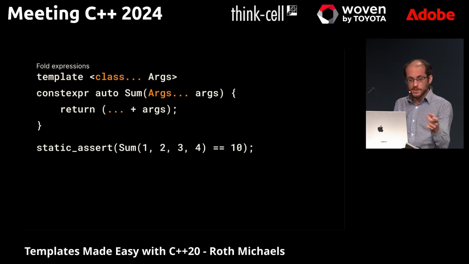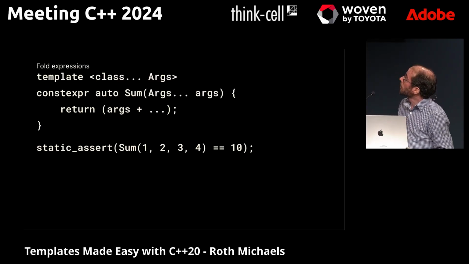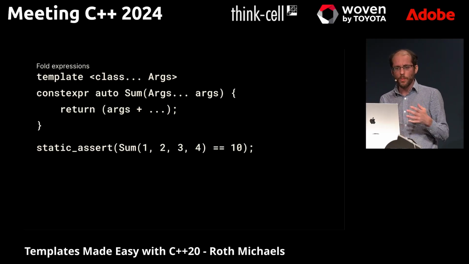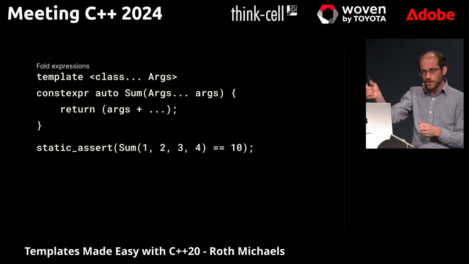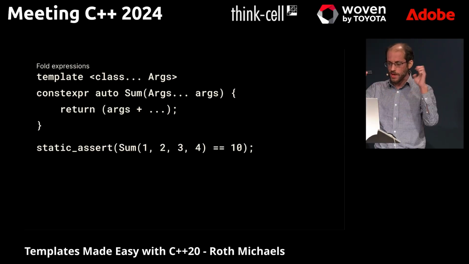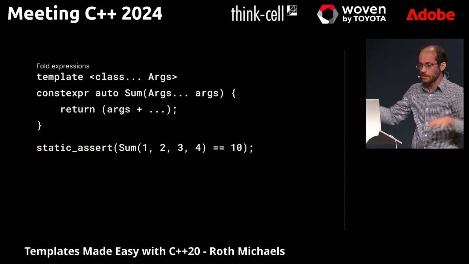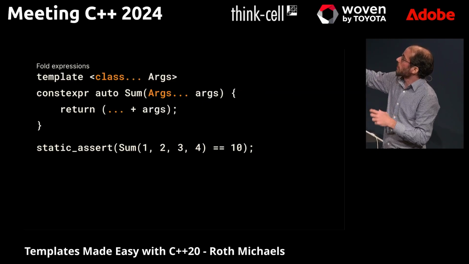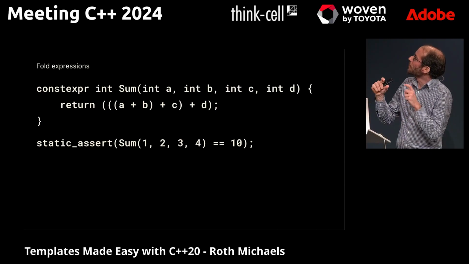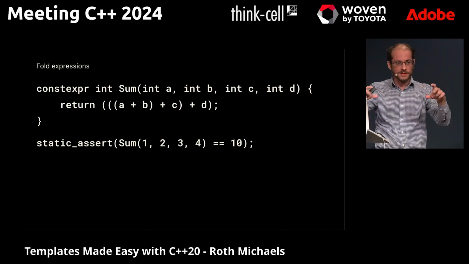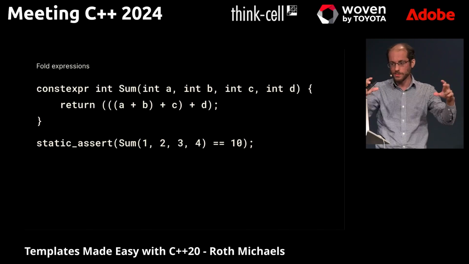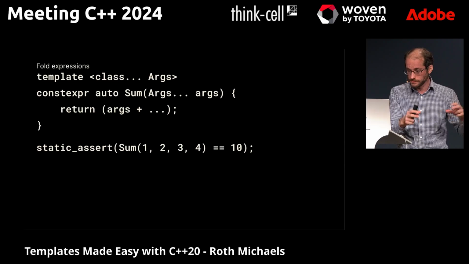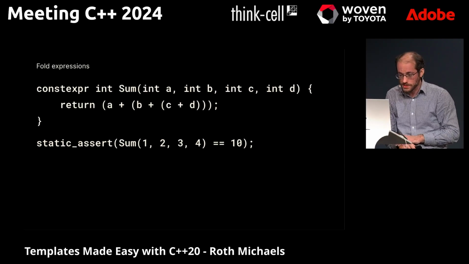Now, something to keep in mind is there's 2 forms of this. I can put the dots on the left, or I can put the fold expression dots on the right, and there's a different behavior associated with each. The way I remember what happens if you put it on the right or left is thinking about what direction we're going to splat out these args. When I put it on the left, stage right, we will start unpacking these things and applying the operator to the first 2, then the next one and the next one. And if you put it on the right side, it starts working from the other direction. And so that one would look like this.